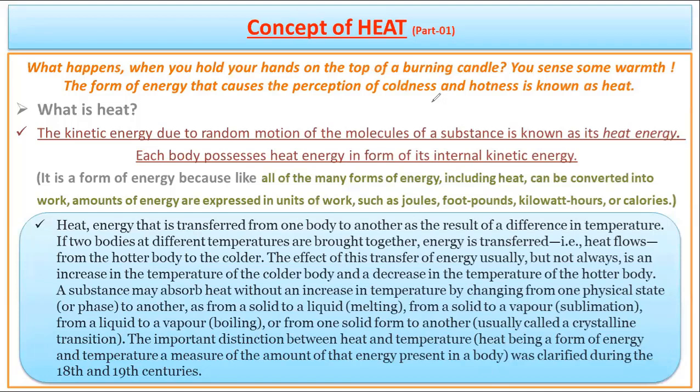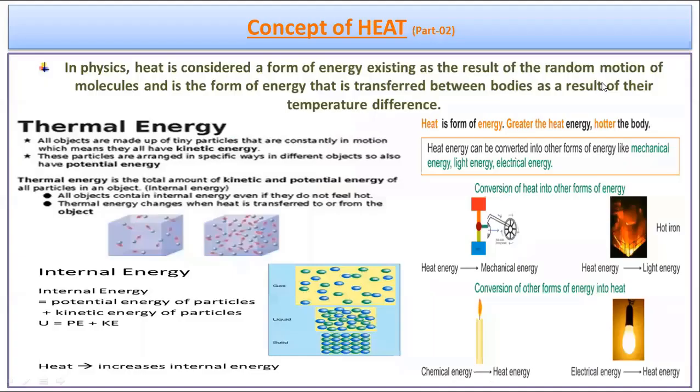So that is the basic thing which we need to understand for going for heat. So when we are talking about heat, heat is actually the random motion of the particles that any matter has. Now, when we say the internal energy of the particles, that gives the heat energy.